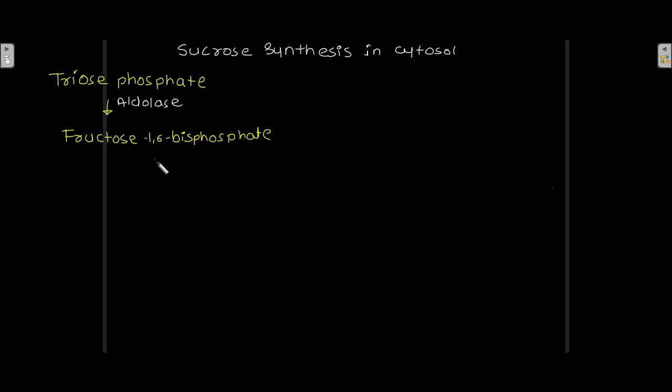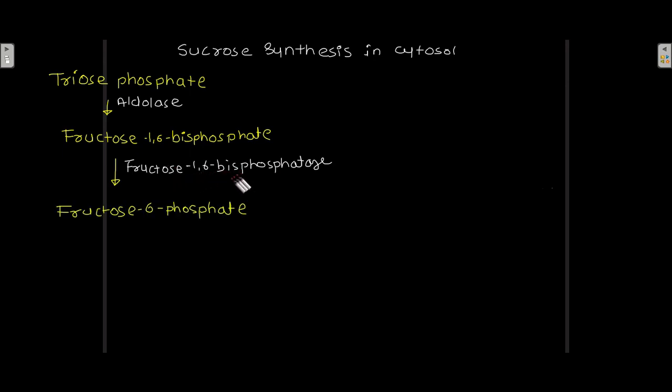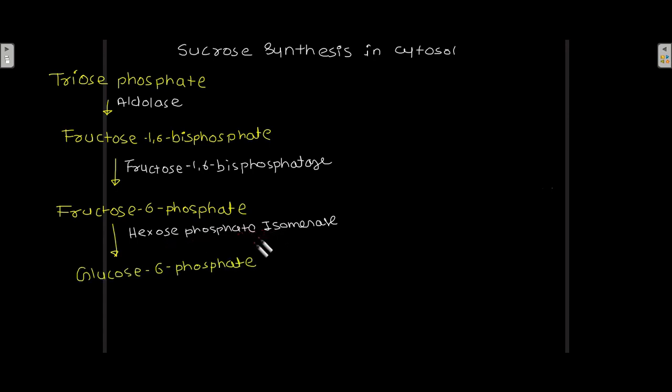Now this fructose 1,6-bisphosphate in the presence of fructose 1,6-bisphosphatase gives fructose 6-phosphate, and then on this fructose 6-phosphate, hexose phosphate isomerase acts and yields glucose 6-phosphate. Now on glucose 6-phosphate, phosphoglucomutase acts, and this results in the formation of glucose 1-phosphate.